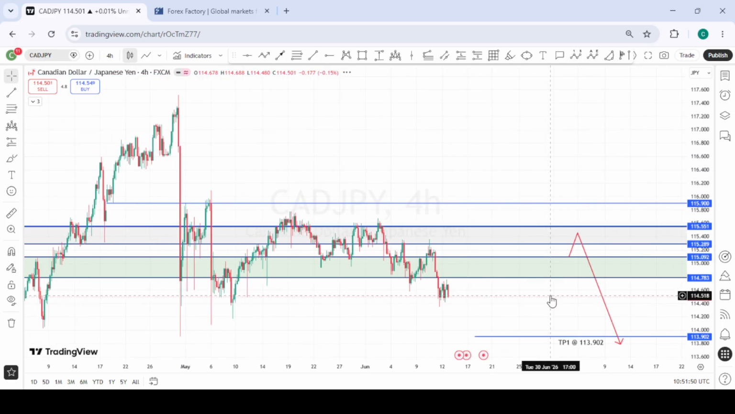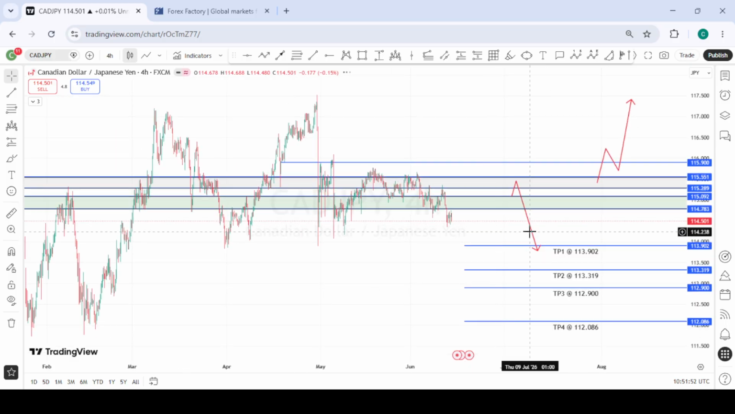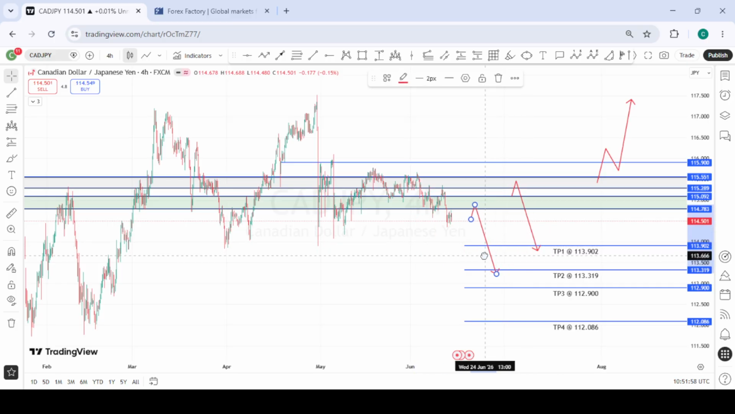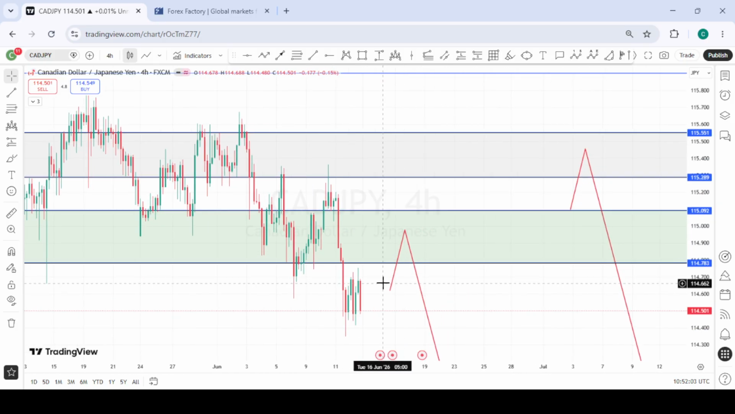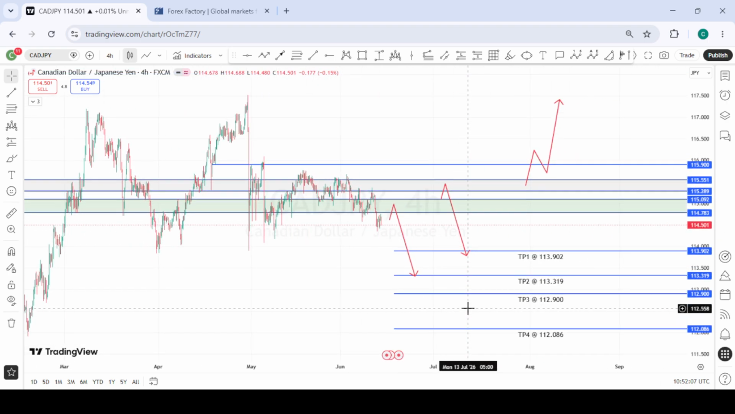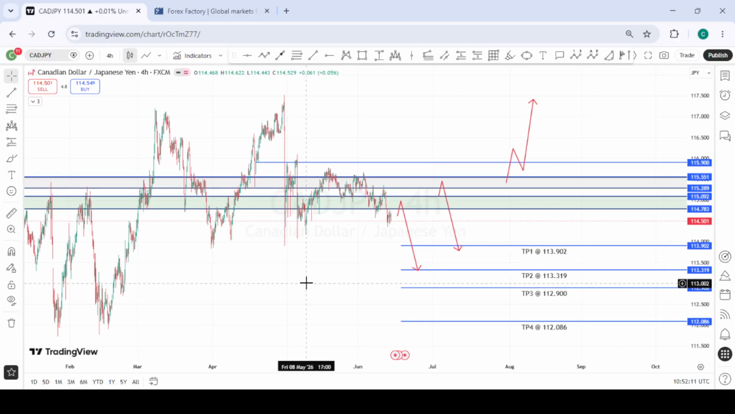So going into next week, all we are looking out for is a possible pullback into this area of interest, and we look for selling opportunities from there. So we are looking for price to pull back into this area of interest again, and then we look for selling opportunities from here to the downside. So we are still very bearish on CADJPY, and these are the various targets we have for CADJPY.